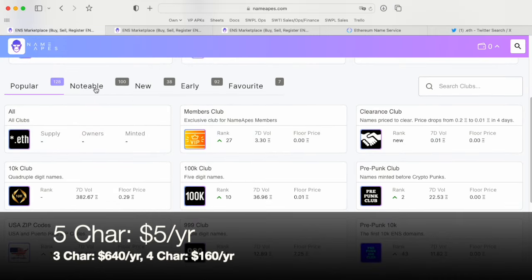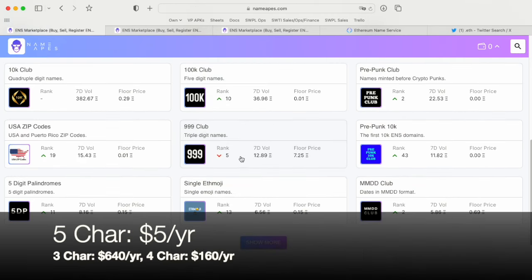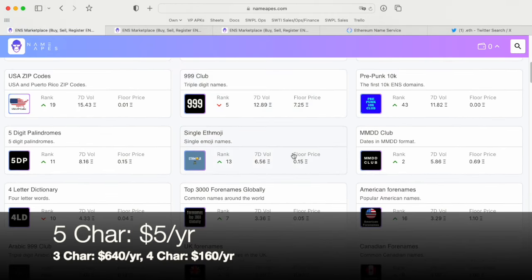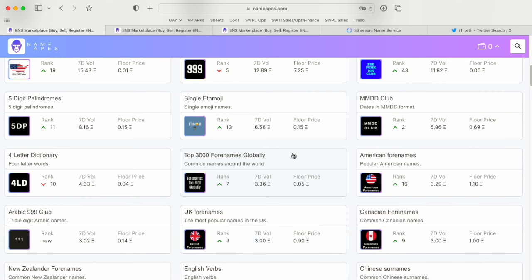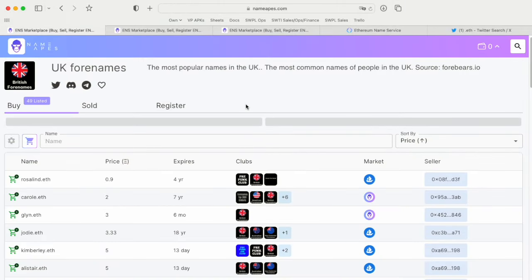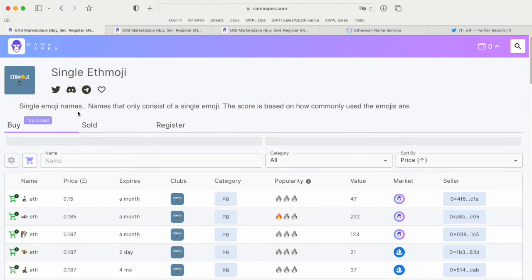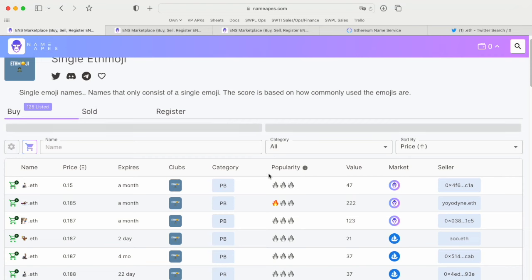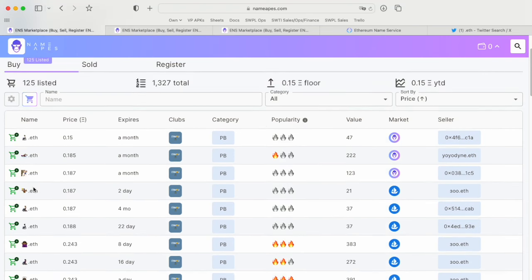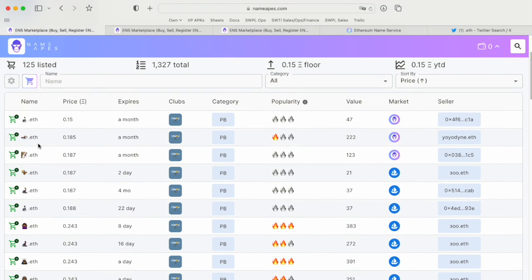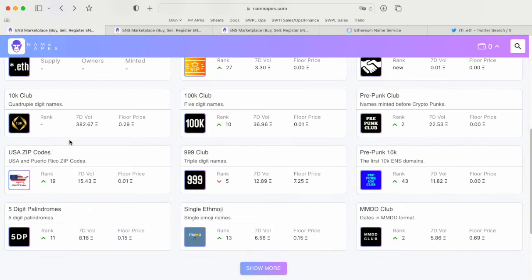you can even look at our notable section, new section, early section. ENS basically allows people to be creative and make their own collections, right? So all these are different collections. You can see UK names. If you look at UK names, these are all the top names in the UK, right? And we have emojis, right? There are emojis that you can buy as your ENS name as well. And of course, they're tradable as NFTs as well.